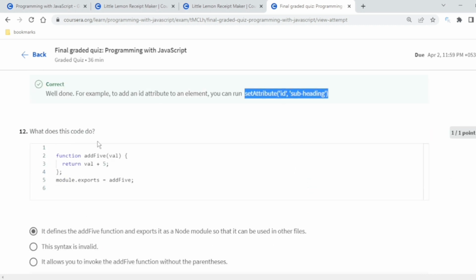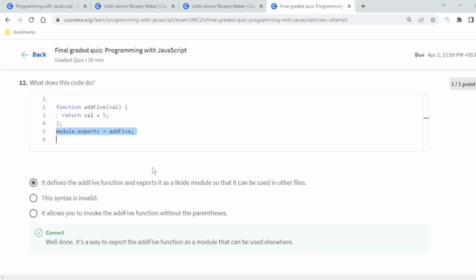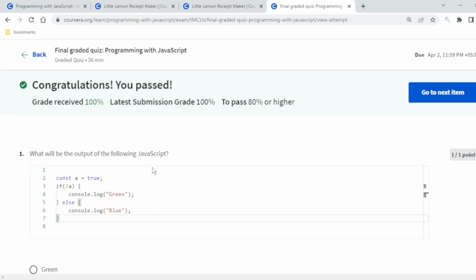Then, what does this code do? Function add5. So they define the add5 function and export it to a node module so that it can be used in other files. So at last they are exporting it to a node module. That's how we export things. Okay, these were the 12 questions and things are done. And one last thing left.